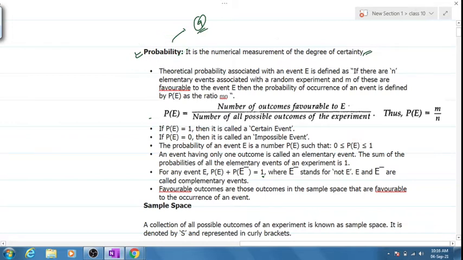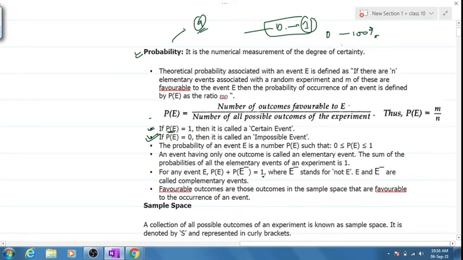And always remember, probability lies between 0 and 1. Clear? Sometimes people talk in percentage, so we'll say 0 to 100%. If I say that the probability of anything is 0, that means it is an impossible event. If the probability of any event is 1, it is a very certain event, 100% sure to happen.